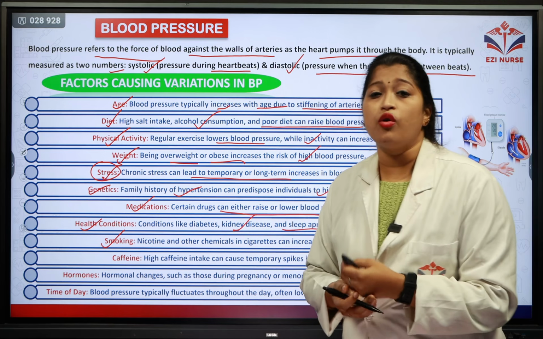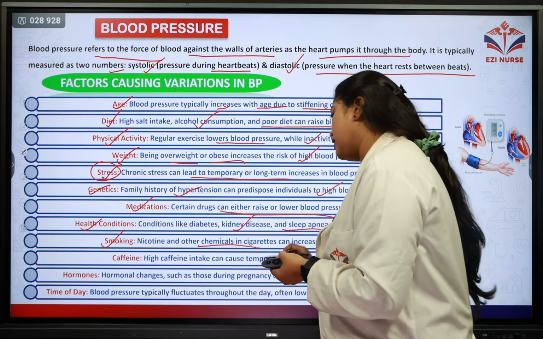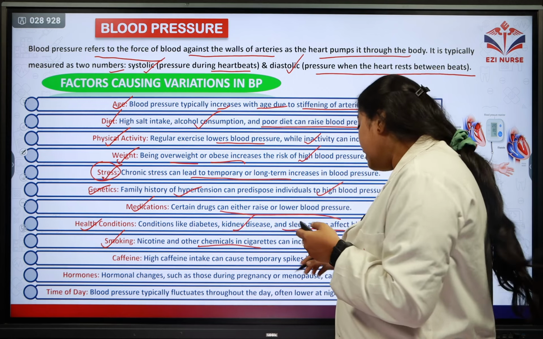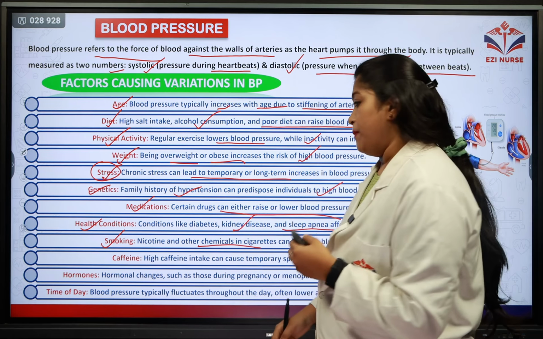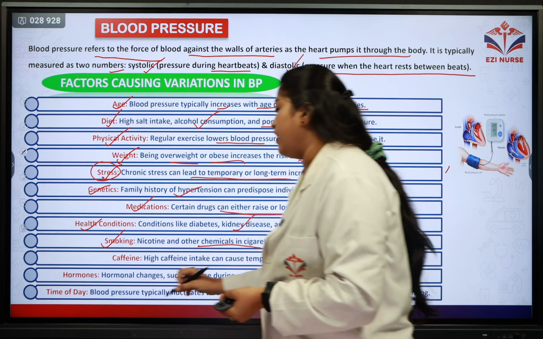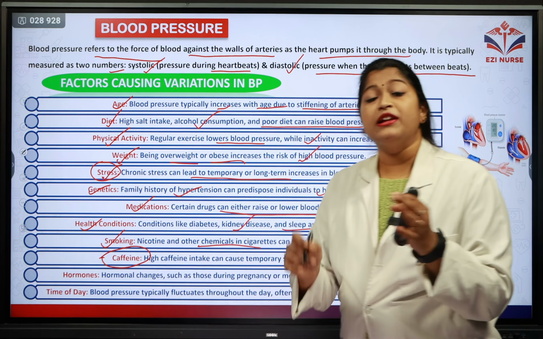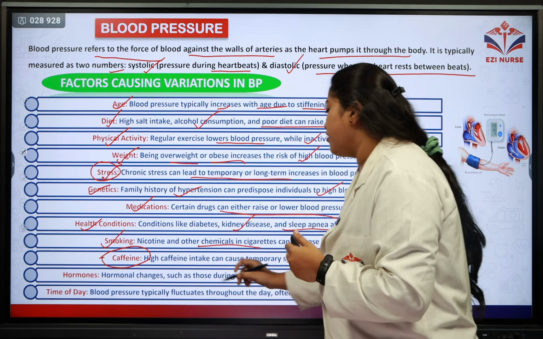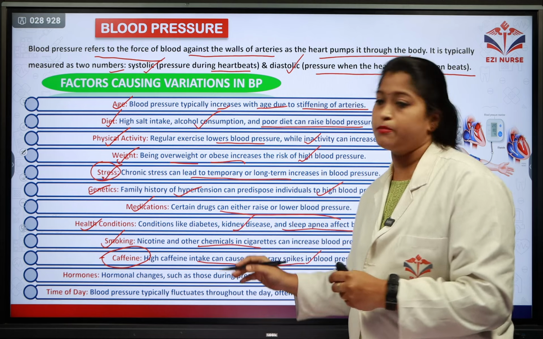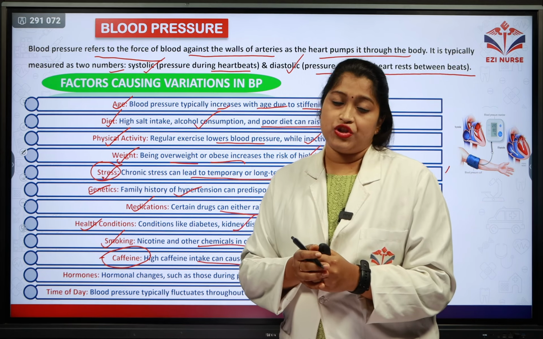If a person is smoking, nicotine and other chemicals in cigarettes can increase or spike the blood pressure. So the next factor is caffeine. Caffeine lovers, be very much careful. It can increase your blood pressure. High caffeine intake can cause a temporary spike in your blood pressure.